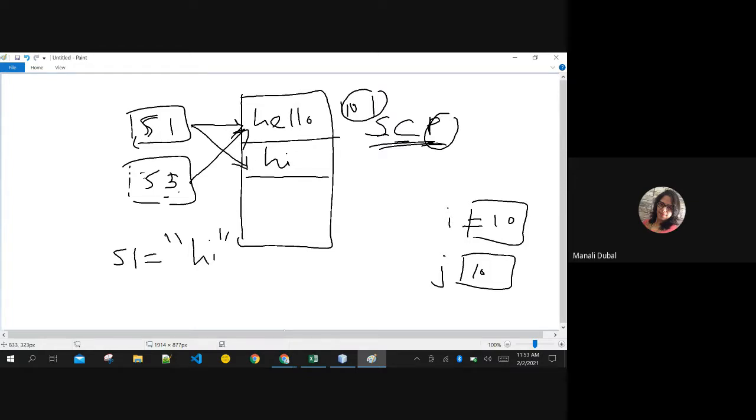But until both variables have the same value, in integers, they will have different memory allocation. They will not be pointing to the same memory allocation. But here, they both will be pointing to the same memory allocation.